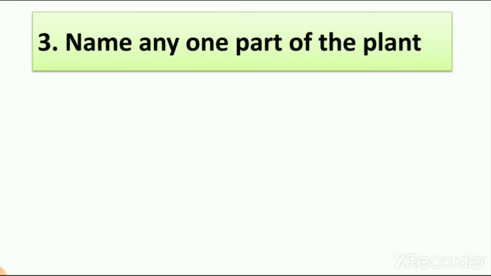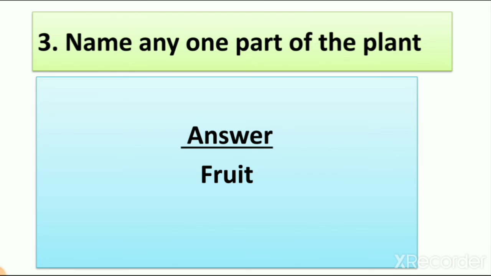Answer is 5. We have to write answer in short, in one word. Now let's see question number 3. Name any one part of the plant. So how many parts of the plant? 5 parts of the plant. So the answer is fruit. In lesson number 3, we learn about 5 parts of the plant: fruit, stem, leaf, flower, and roots. You can write any of them. I am writing here fruit, but you can write any part of the plant.